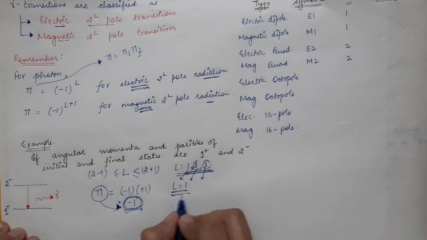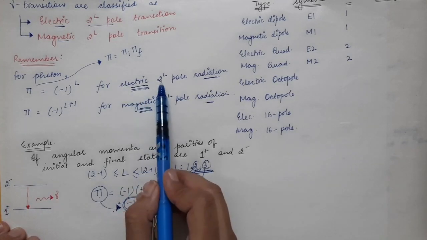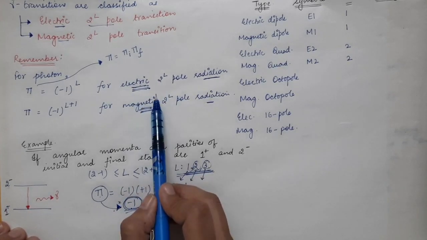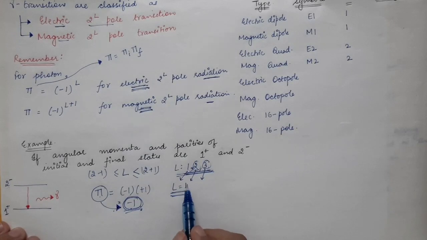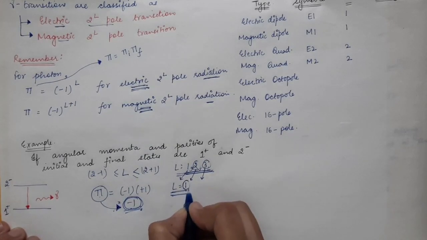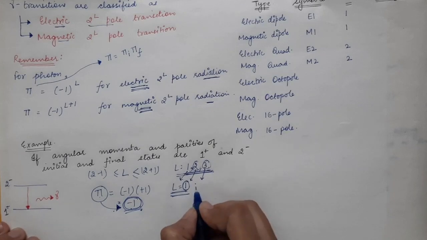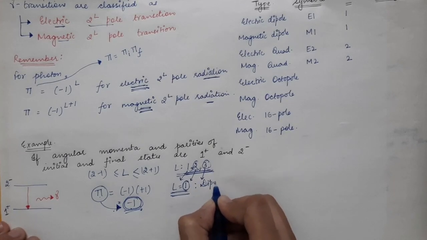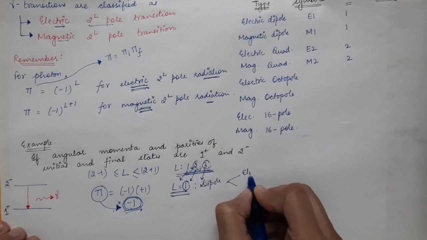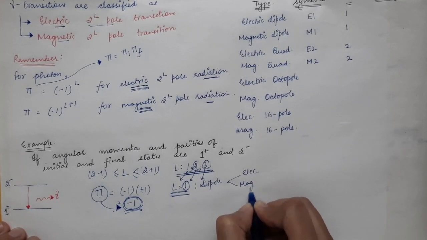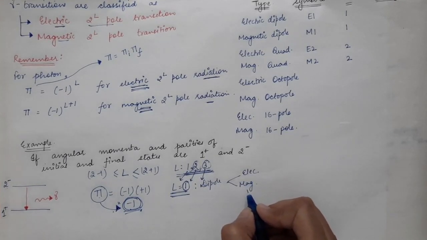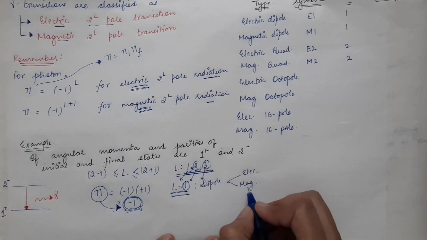Now when capital L is equal to 1, it can be either electric or it can be magnetic. L is equal to 1 means it is dipole. So it can be either electric or magnetic dipole. So we have to check whether it is electric or magnetic.